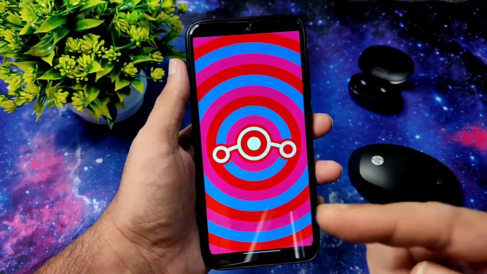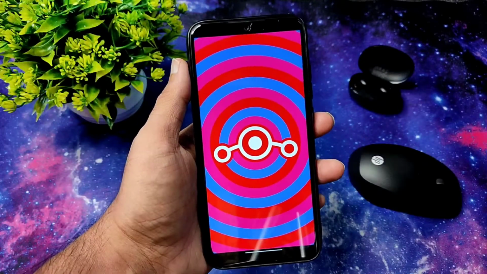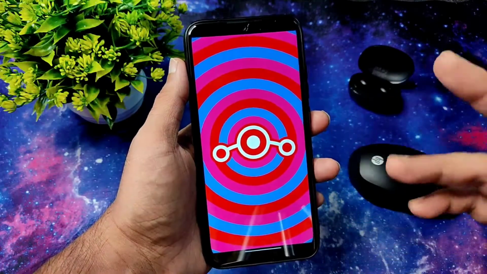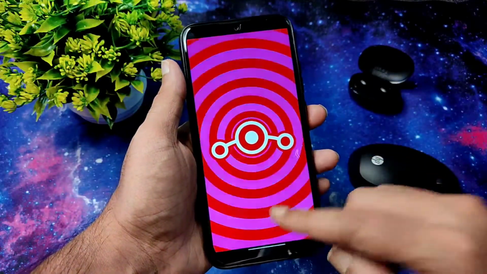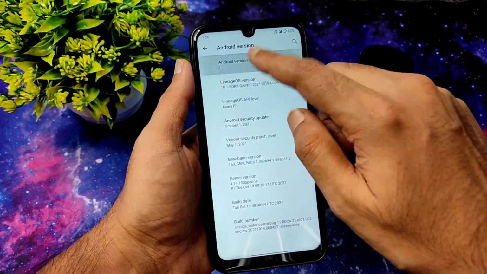I already made a video of this last month. Do check out that video if you want more information on this ROM, and this is the updated version now. It's still Android 11 only, no Android 12.